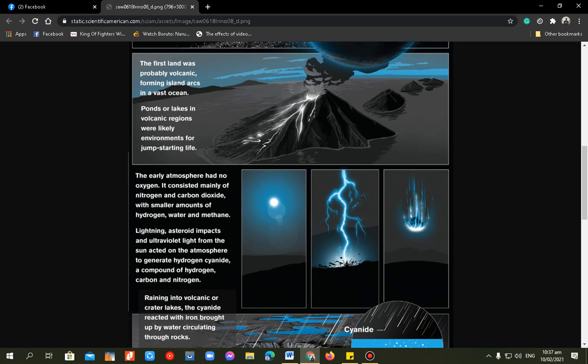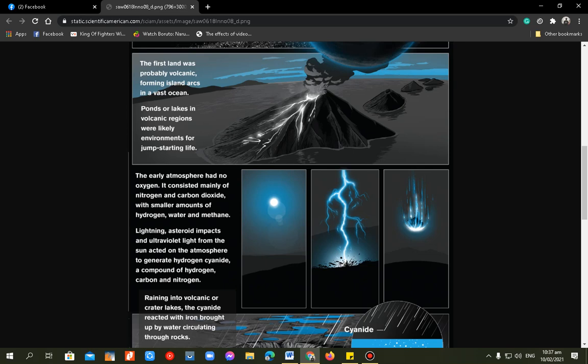It consisted mainly of nitrogen and carbon dioxide with smaller amounts of hydrogen, water, and methane. So lightning, asteroid impacts, and ultraviolet light from the sun acted on the atmosphere to generate hydrogen cyanide, a compound of hydrogen, carbon, and nitrogen.